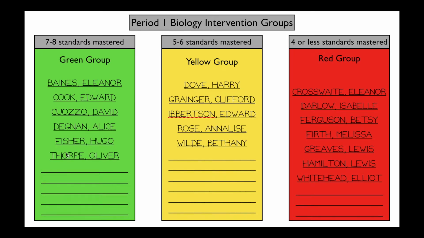If you have a class that has a higher number of greens with less yellow and red, then you may want to try for groups of 4, each with 2 greens, 1 yellow, and 1 red. Using the class mastery report allows you to easily group your students to find a seating plan that works for your particular class.